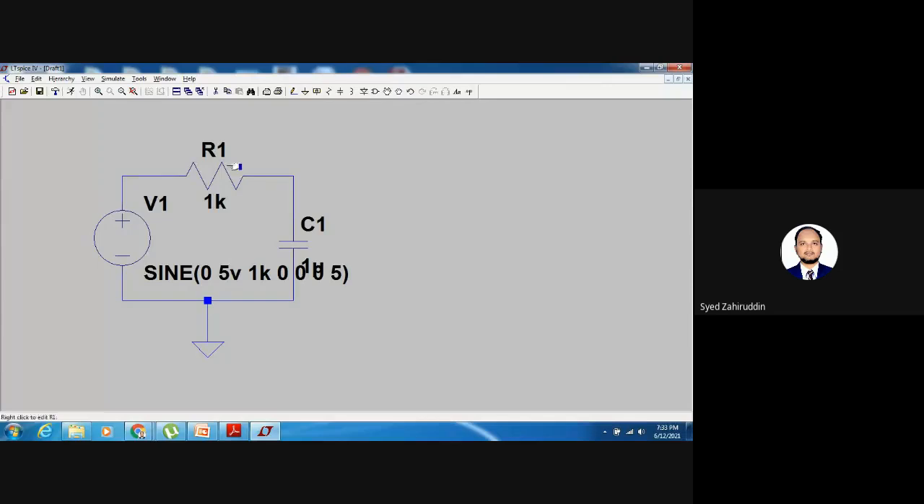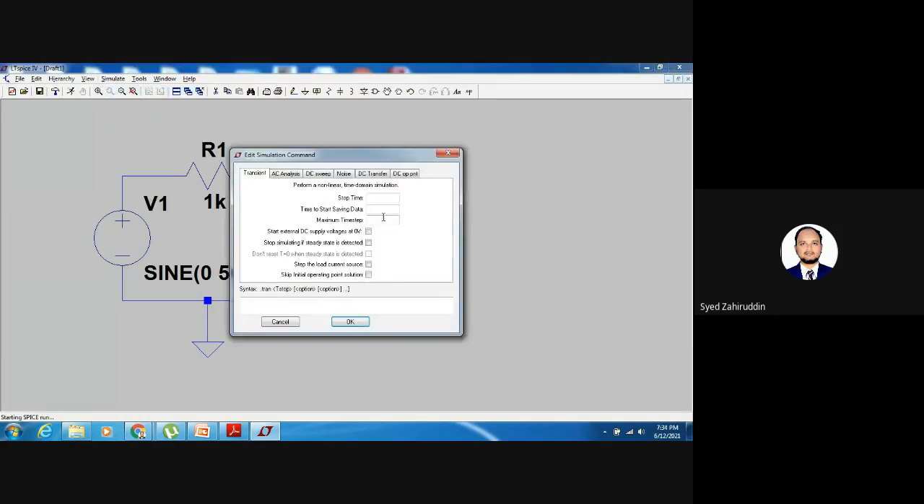Now I have to simulate this one. In order to simulate, the run option is available here. If you place the cursor upon this toolbar, it specifies what type of operation we can do. Or we can go for simulate, and in that the run option is there. Run. So we have to specify the stop time.